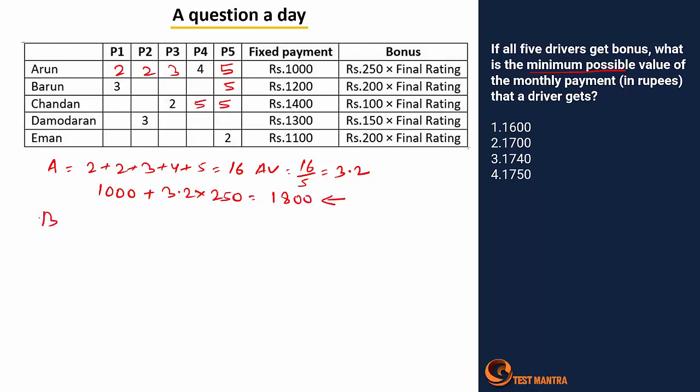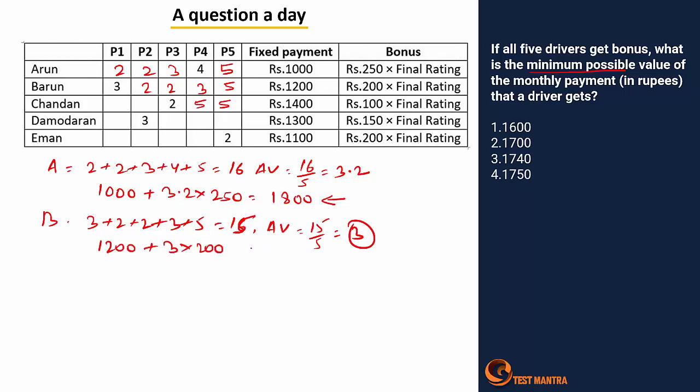Let's talk about B here. So again same condition, 2 2 3. So let's add 3 plus 2 plus 2 plus 3 plus 5, which is 16, not 16, 15. Then the average will be 15 by 5, or else 3 is the average. The overall value now is 1200 plus 3 into 200. It's again 1800. So B will also receive 1800.